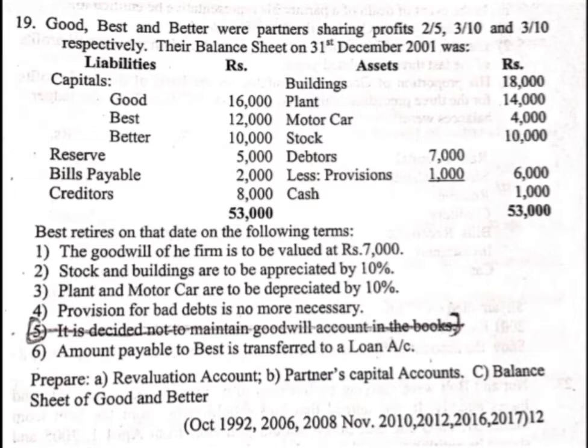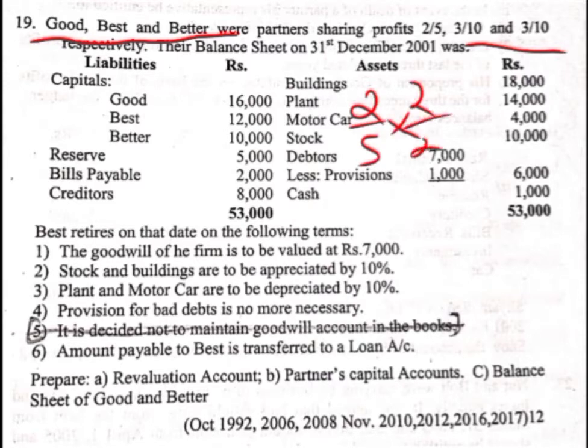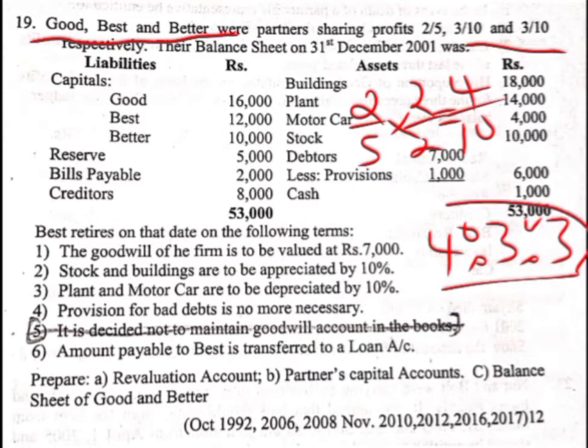So here in this question it is given that there were three partners, Good, Best and Better, and their old profit sharing ratio was 2 by 5, 3 by 10 and 3 by 10. If you see these two cases, denominator is 10 but in the first case it is 5. So in order to equate that, we have to multiply 2 to the numerator as well as to the denominator. So it will be 2 by 5 into 2 divided by 2, 2 2s are 4, divided by 10. So ultimately the old profit sharing ratio comes to 4 is to 3 is to 3. So this is the old profit sharing ratio.